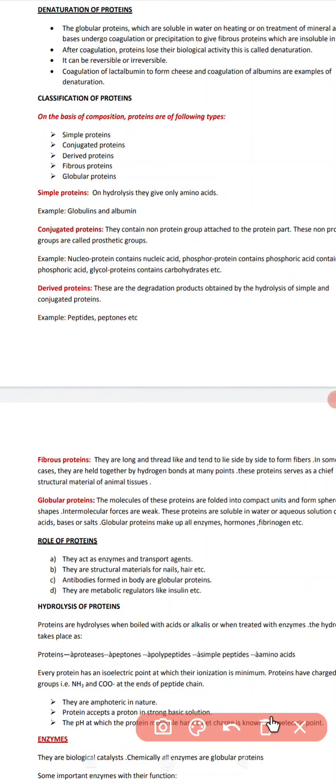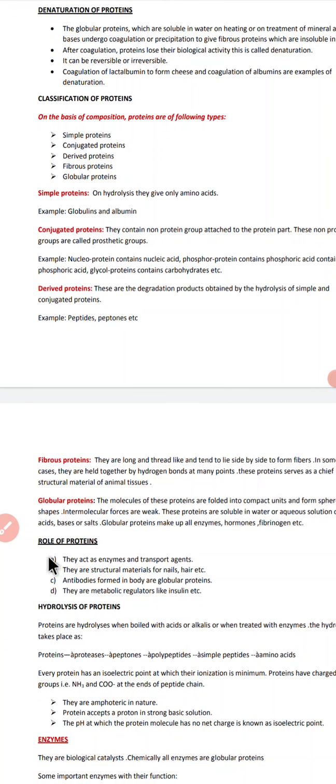After that, we are going to discuss the functions of proteins. What are the functions of protein? They act as enzymes and transport agents. They are the structural materials for nails and hair. Antibodies formed in the body are globular proteins. They are metabolic regulators like insulin.